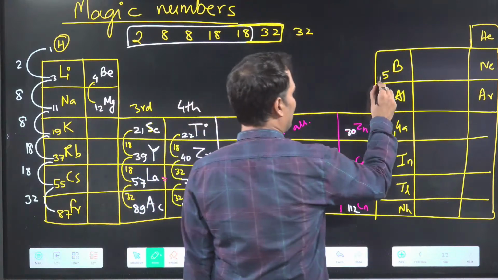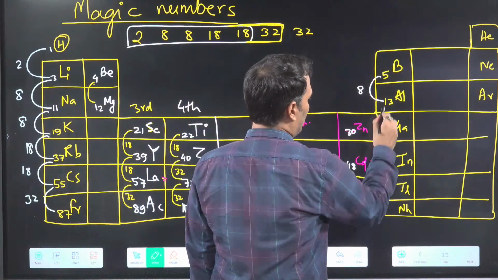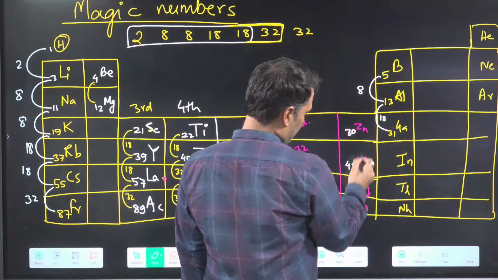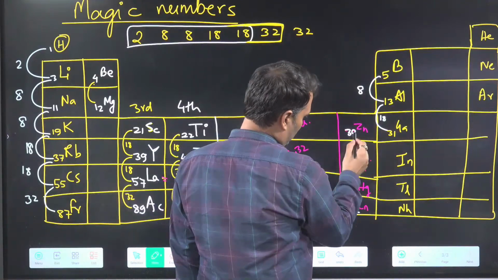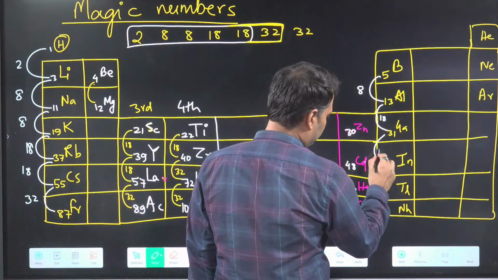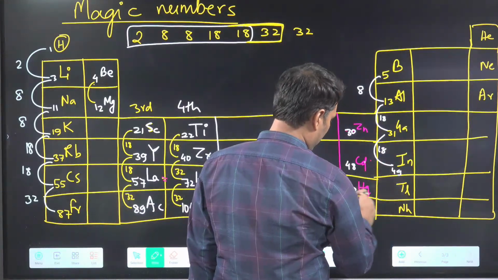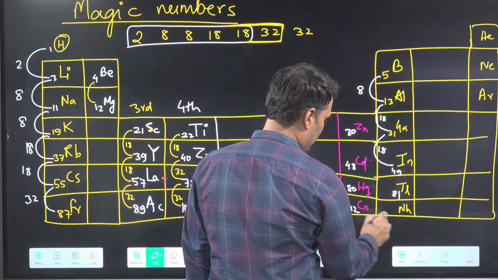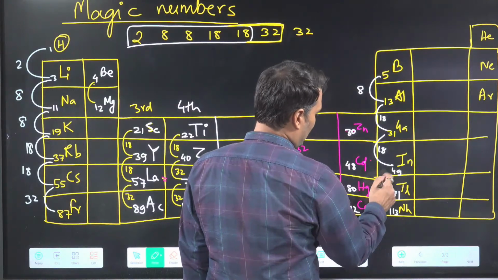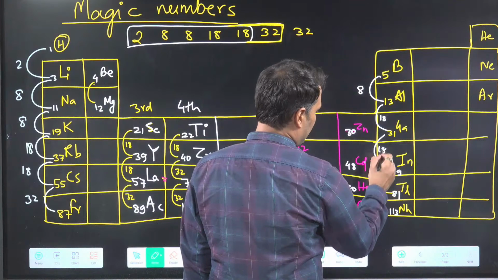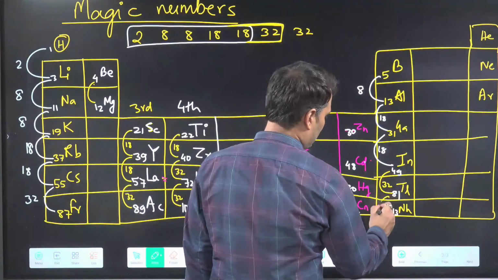Now you can tell what is the gap here? 8. What is the gap here? 18. Same gap will repeat here also. So this was 18 again. So what it will be? 49. This will be what? 80, 81. This is 112, 113. So what gap are you finding? This is 18. This is your 32.